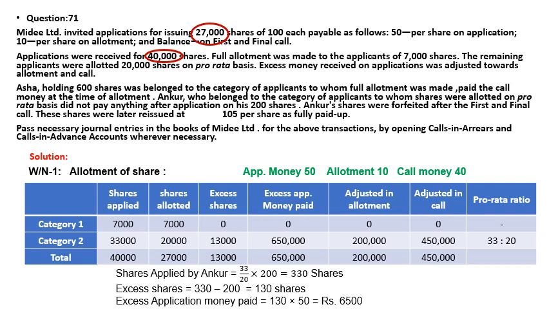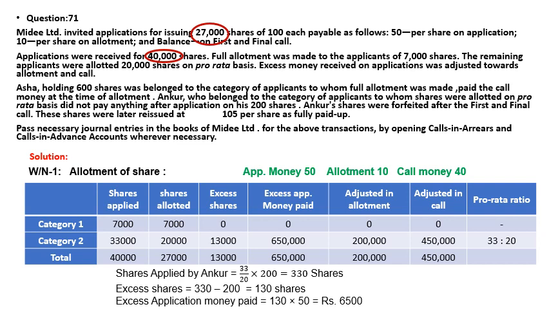The excess money received on application will be adjusted towards allotment and call money. Asa, holding 600 shares belonging to the category of applicants to whom full allotment was made, paid the call money at the time of allotment. So he paid in advance. During allotment he paid the call money. That is called calls in advance.